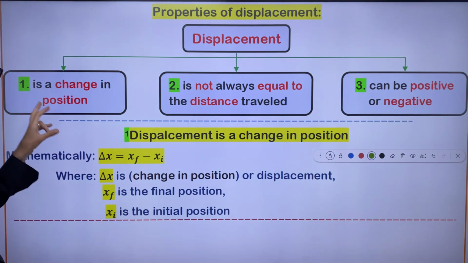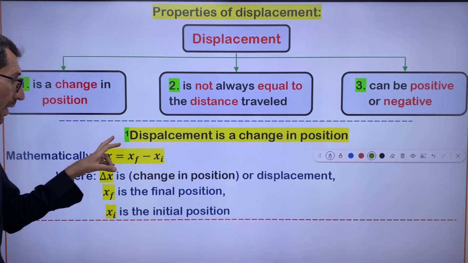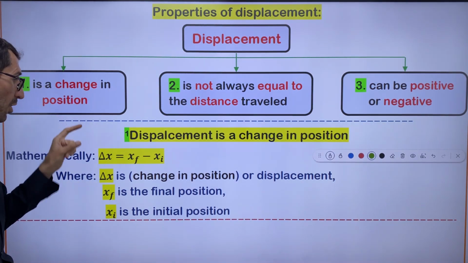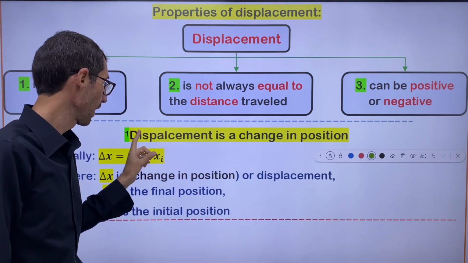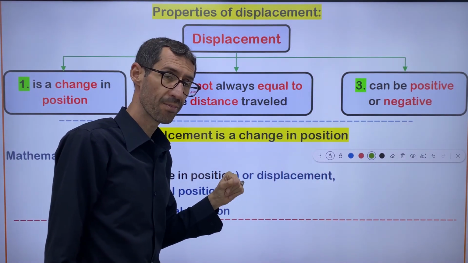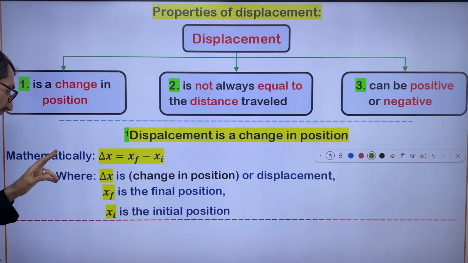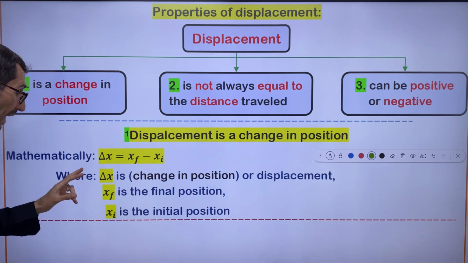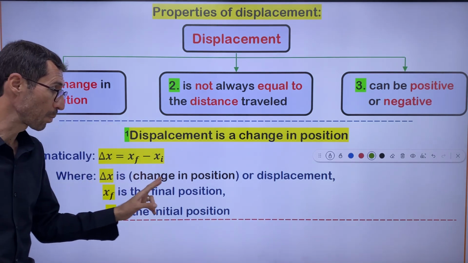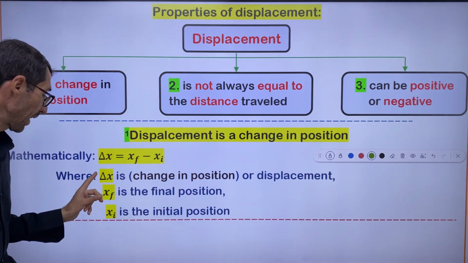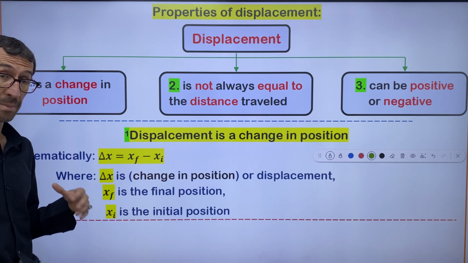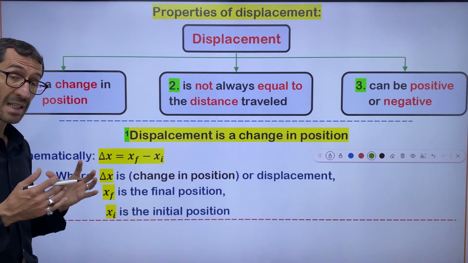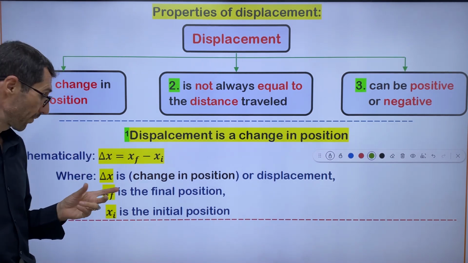Number one, actually about the first property: displacement is a change in position. It's mentioned here. Mathematically, we can say delta x is equal to xf minus xi. Delta x itself is change in position, because delta in science, in physics, in mathematics, in chemistry, in general means change.